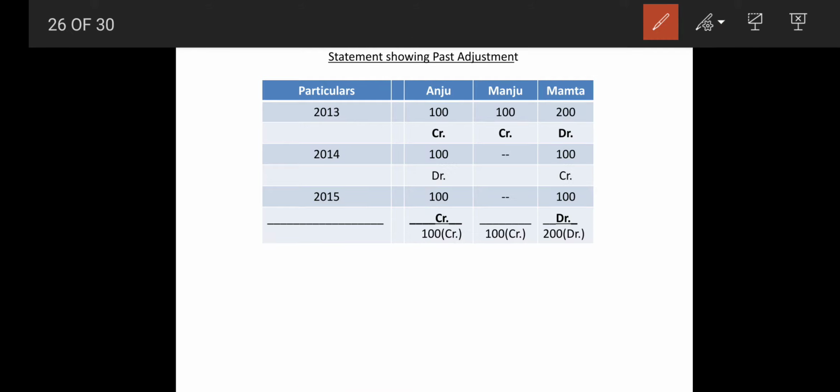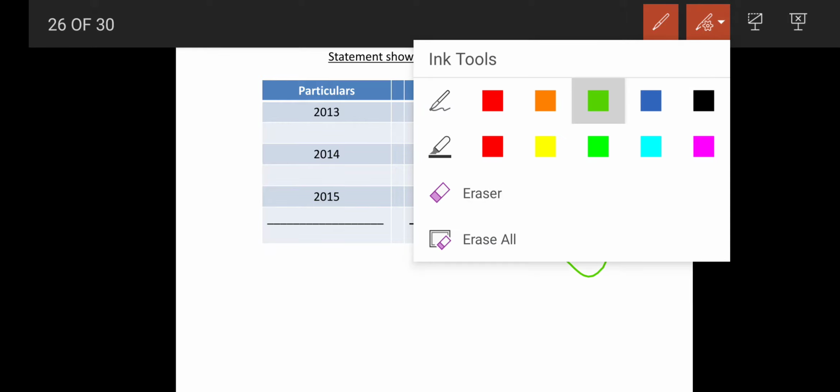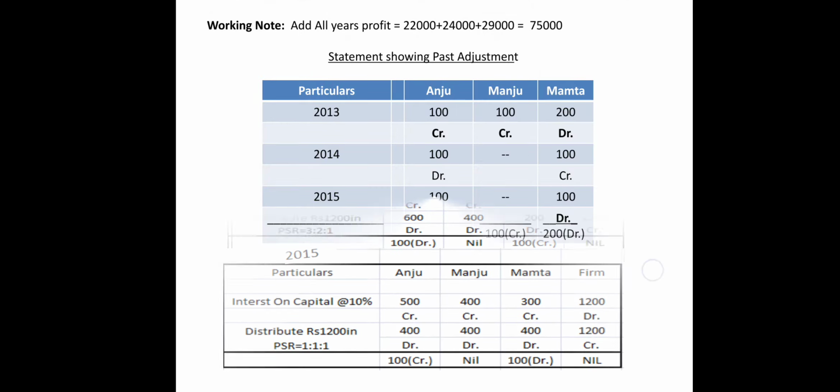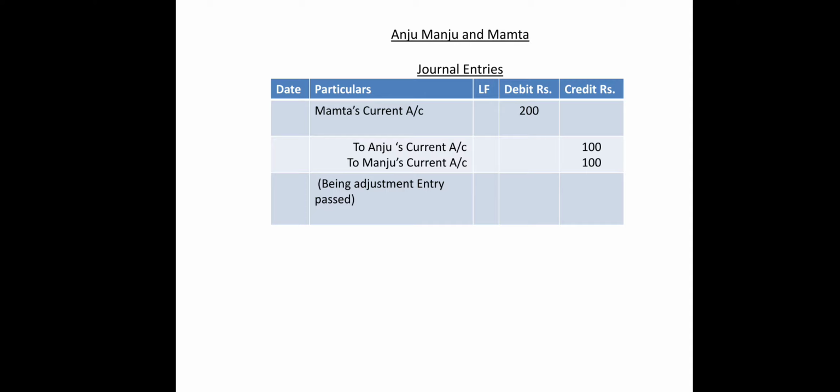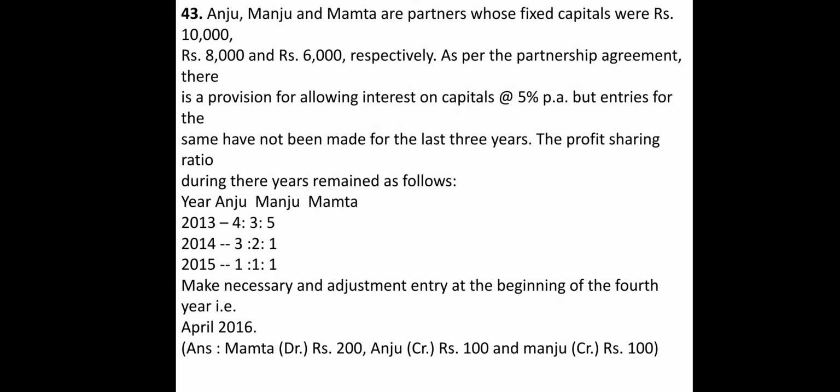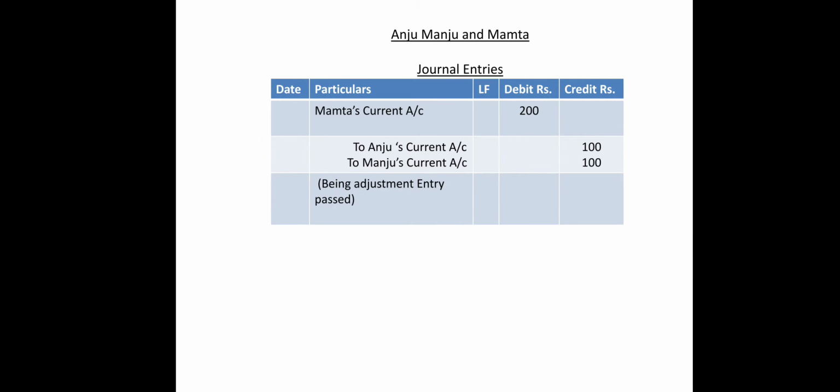So ultimately the journal entries will be Mamta's capital account debit to Anju's capital account and to Manju's capital account. So have a look at the sum. Mamta's here it is current account because they are having a fixed capital. So Mamta's current account debit to Anju's current and to Manju's current account.